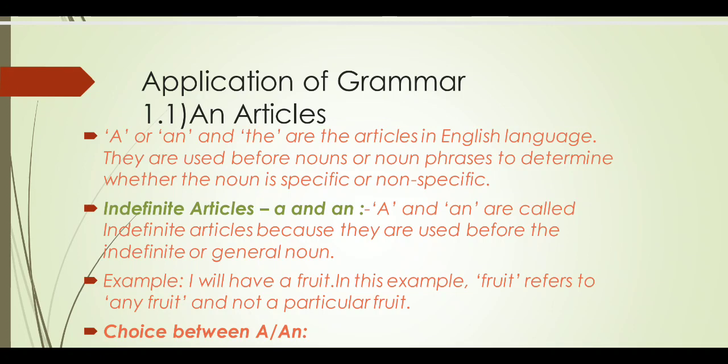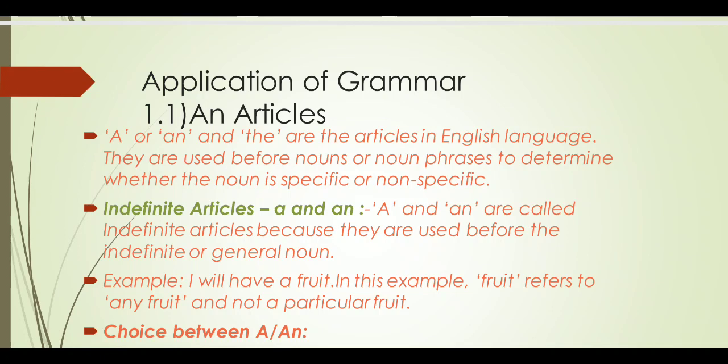I repeat the definition: an article is a small man-made word in the sentence which indicates specific or non-specific sense. It is used before a noun or noun phrase. There are three uses of articles. One, it is a determiner, meaning the word which comes before a noun. Second, it is a demonstrative adjective. It determines that the noun is specific or non-specific. And third, it is an adjective of quantity.